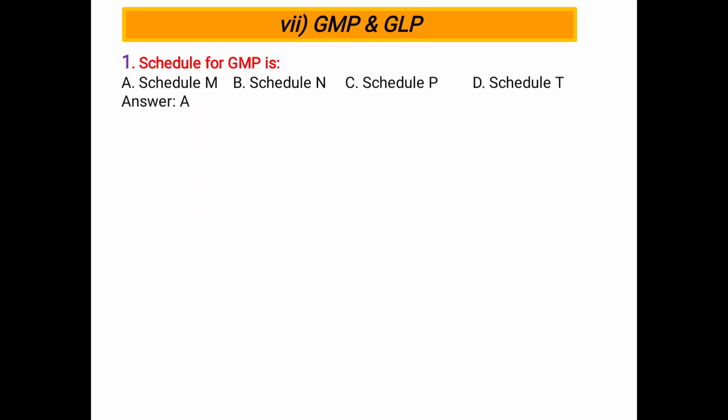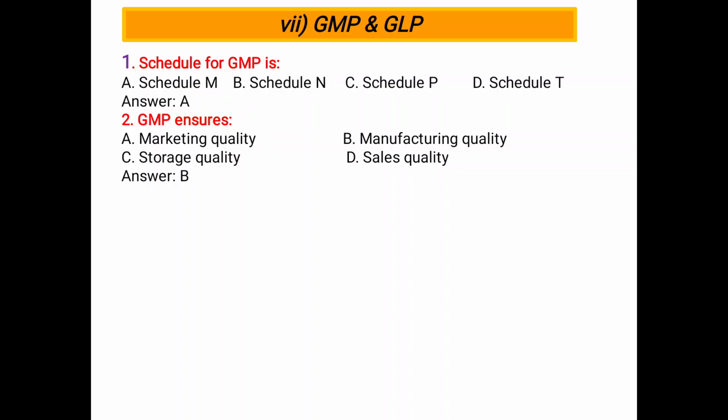Next, good manufacturing practice and good laboratory practice. The schedule for GMP is Schedule M. It mentions good manufacturing practice. M1, manufacturing of homeopathic preparations. M2, manufacturing of cosmetics. And M3, manufacturing of medical devices. Next, GMP ensures A, marketing quality, B, manufacturing quality, C, storage quality, D, sales quality. Manufacturing quality, B is the correct answer.